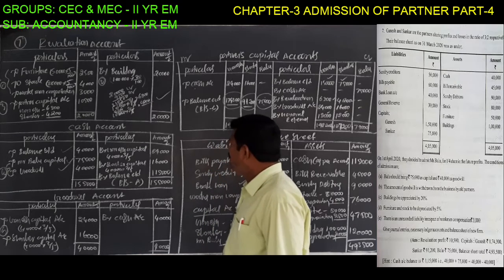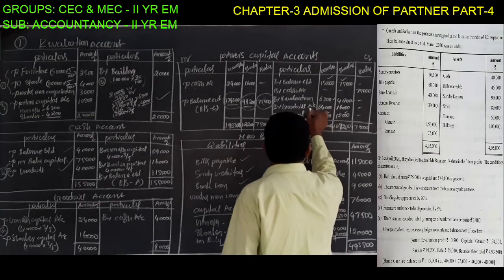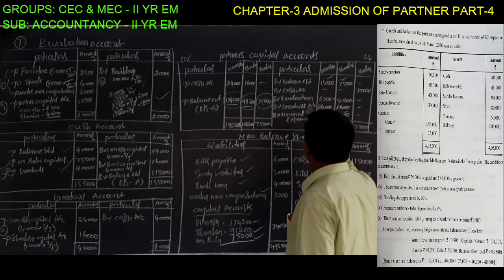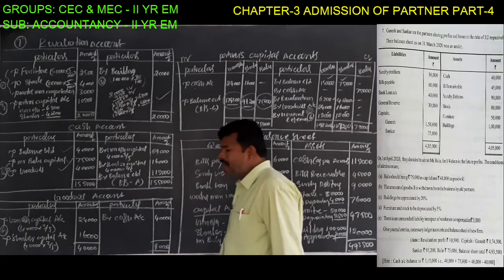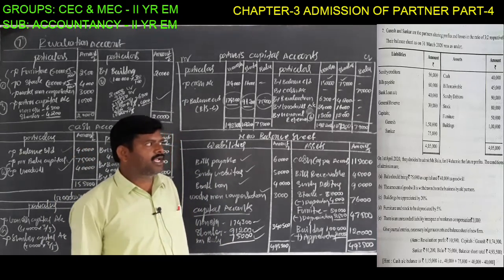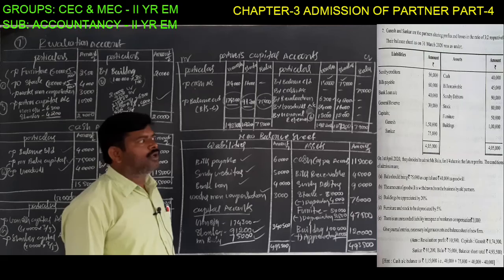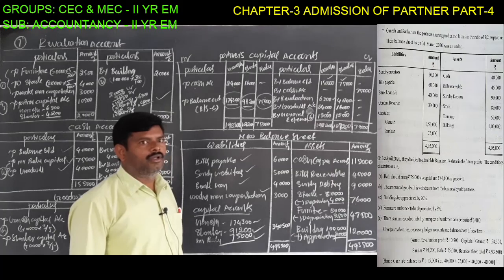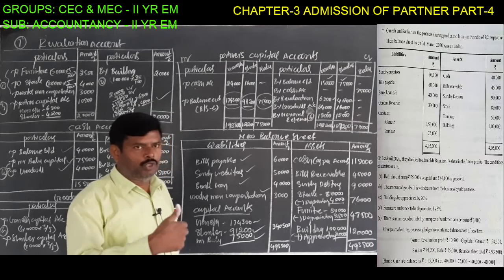Next, the sixth entry is for distribution of general reserves: general reserve account debit to partners' capital accounts, Ganesh capital account and Shankar capital account. Just like the goodwill distribution, we write the general reserve account debit to Ganesh capital, to Shankar capital.